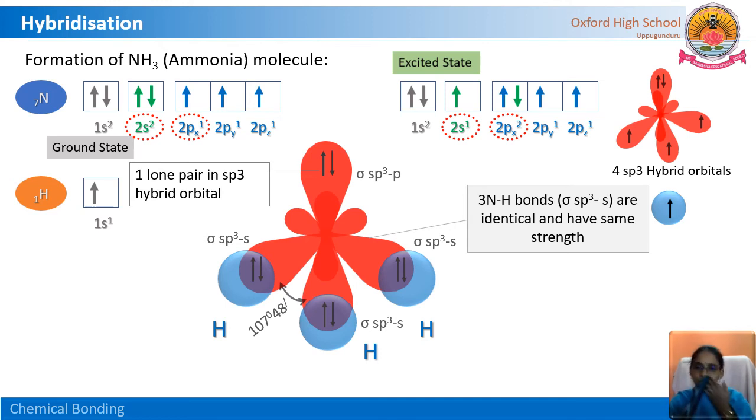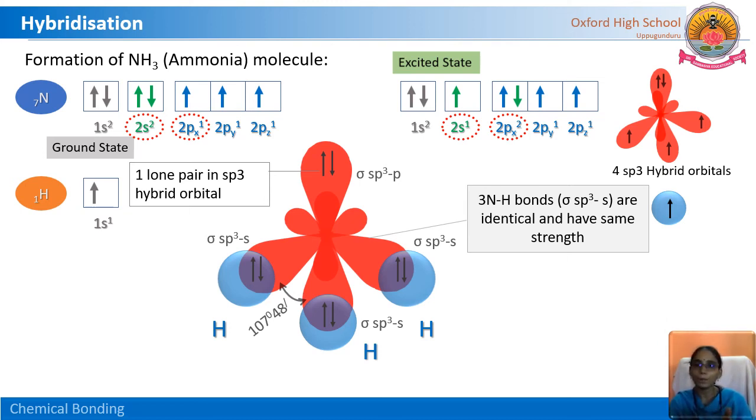Do you remember we have discussed this ammonia molecule in valence shell electron pair repulsion theory also. Because of the presence of one lone pair, the lone pair occupies more space around the nucleus. And moreover, there are repulsions between the lone pair and bond pairs. What are the bond pairs here? Sigma sp3 s, yes, these are the bond pairs.